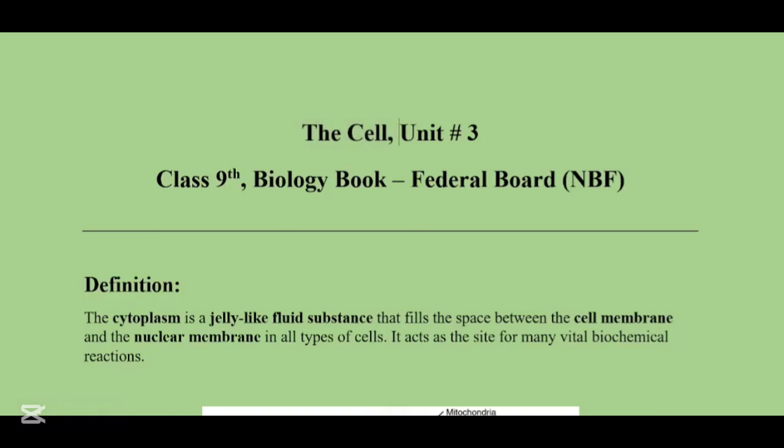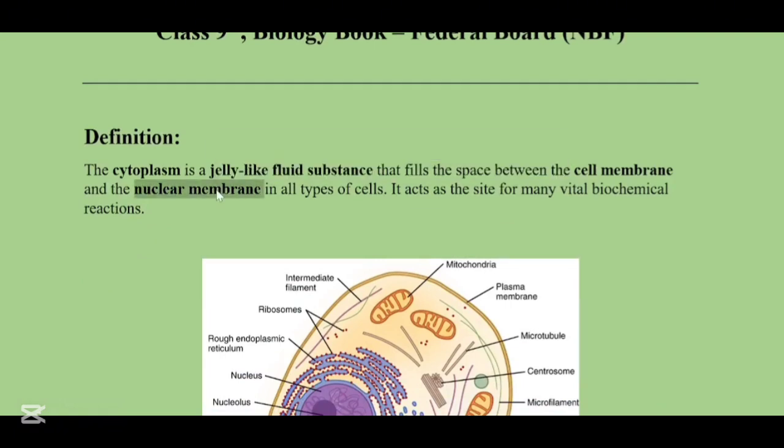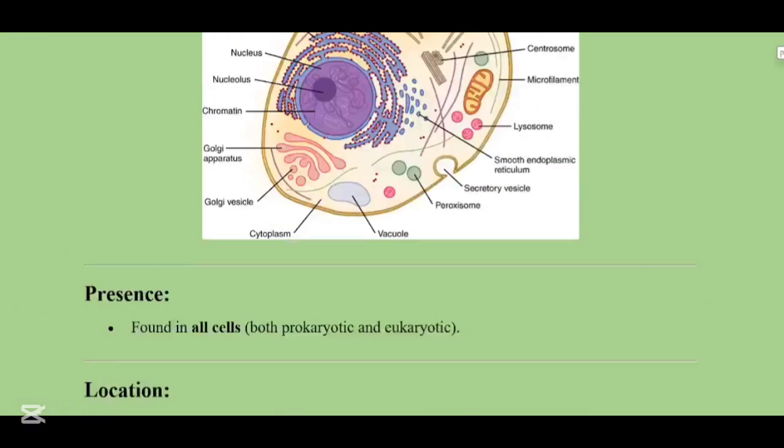My name is Arisha Sefhan and today we are going to learn about the cytoplasm, which is a cellular organelle present in the animal cell and the plant cell. The cytoplasm is a jelly-like fluid substance that fills the space between the cell membrane and the nuclear membrane in all types of cells. It can act as the site for many vital biochemical reactions.